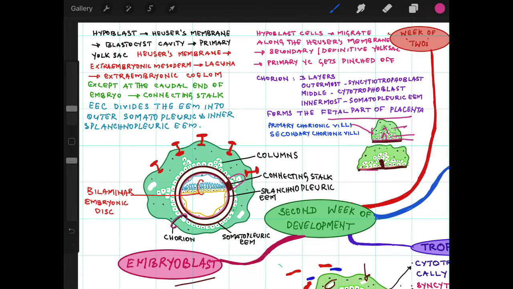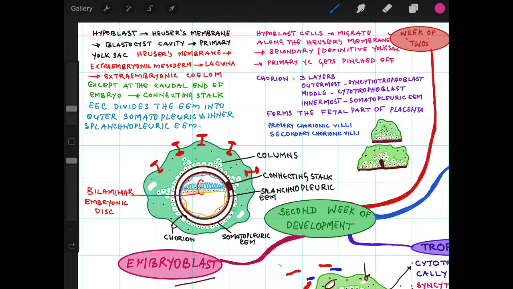At a later stage, the extraembryonic mesoderm grows into these cytotrophoblastic columns, and then it is called secondary chorionic villi. The primary chorionic villi form in the second week, and secondary chorionic villi start developing, but it gets completed in the third week.